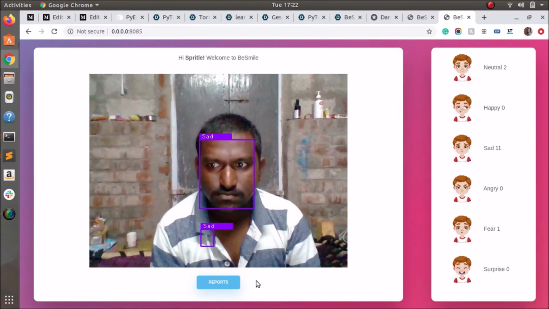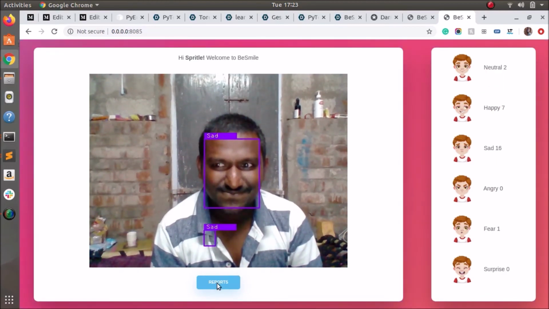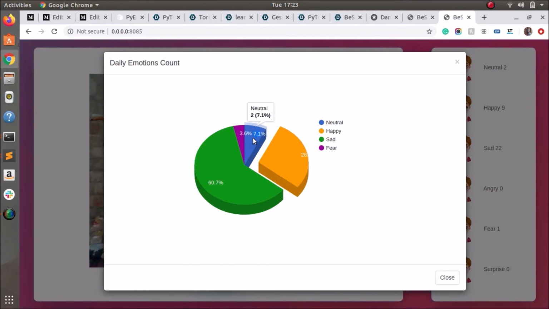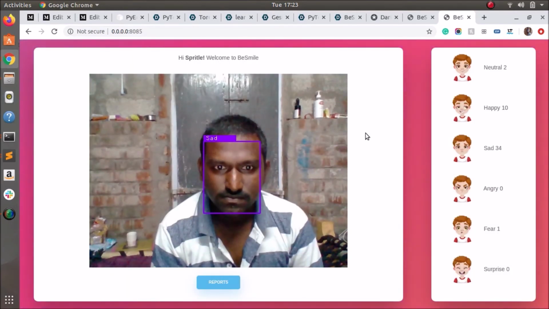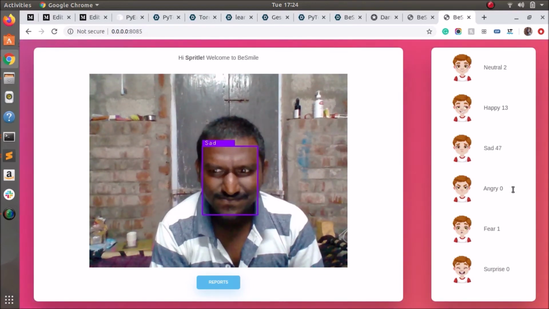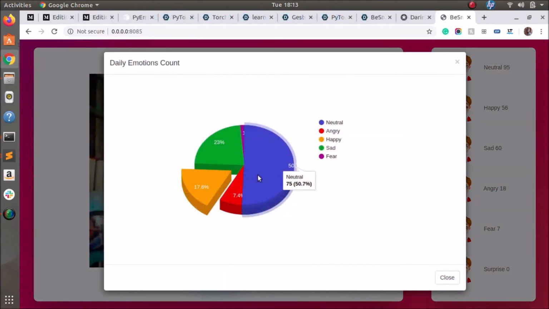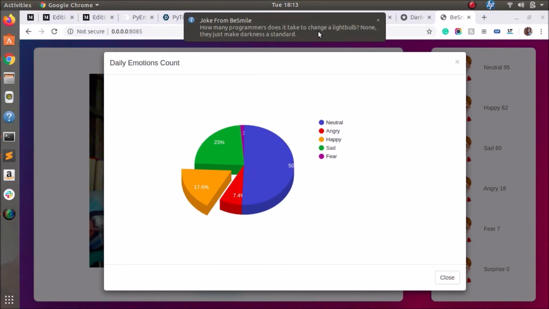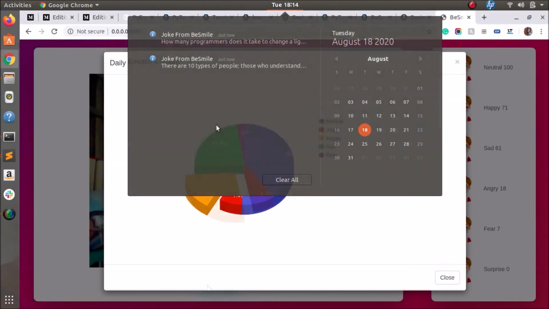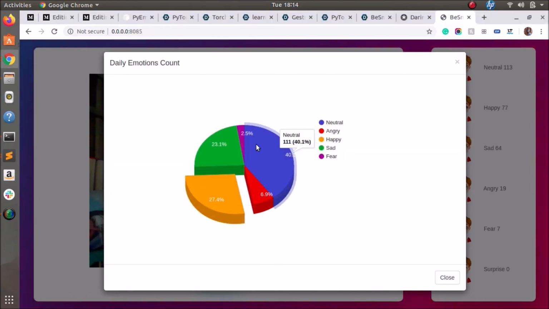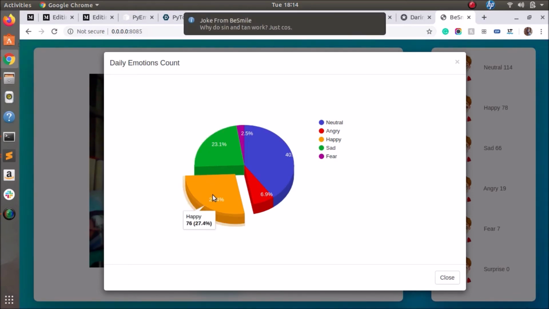This is the home page. Here you can see the webcam view and your emotion count. Click the report button to view your emotion count. In the report pop-up, we can see the percentage of each emotion. Every 10 minutes, the application will show a funny joke. We can also set the joke interval time. Yeah, it's cool, right? I'm just waiting for another joke. Why do sine and tan work? Just cause. Yeah, it's really awesome.